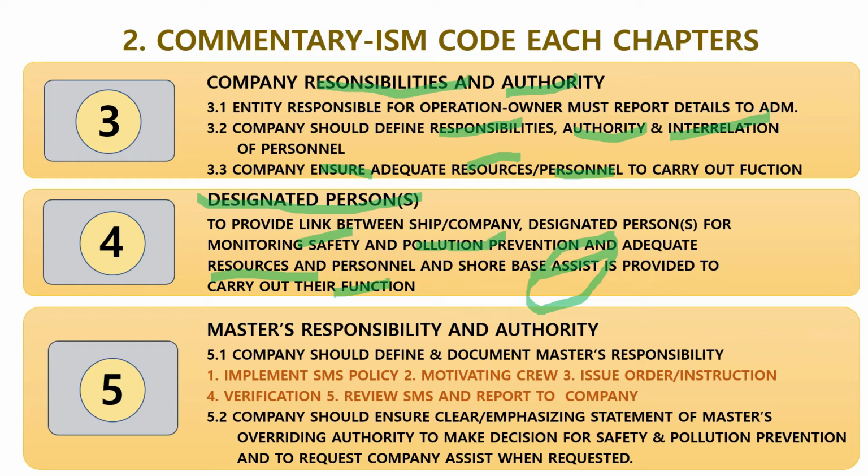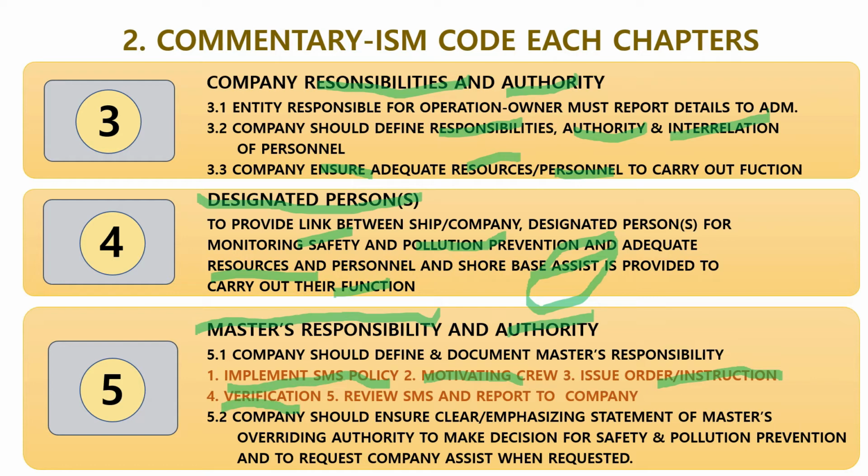Chapter 5. Master's responsibility and authority. 5.1 Company should define and document master's responsibility. 1. Implement SMS policy. 2. Motivating crew. 3. Issue order and instruction. 4.